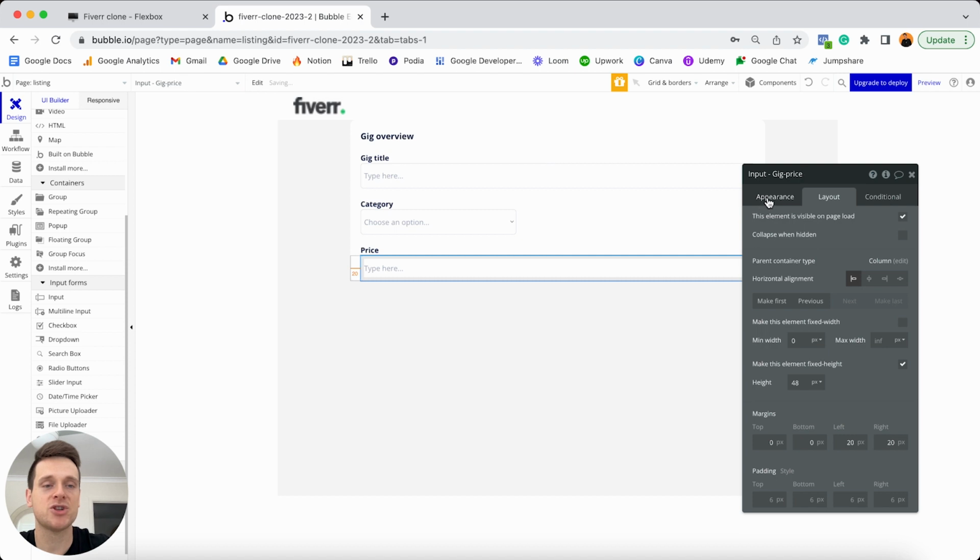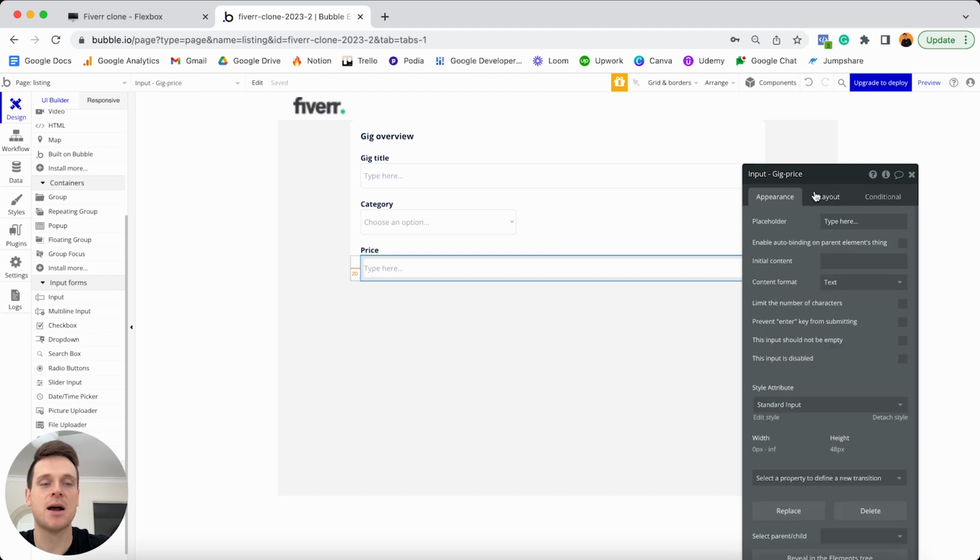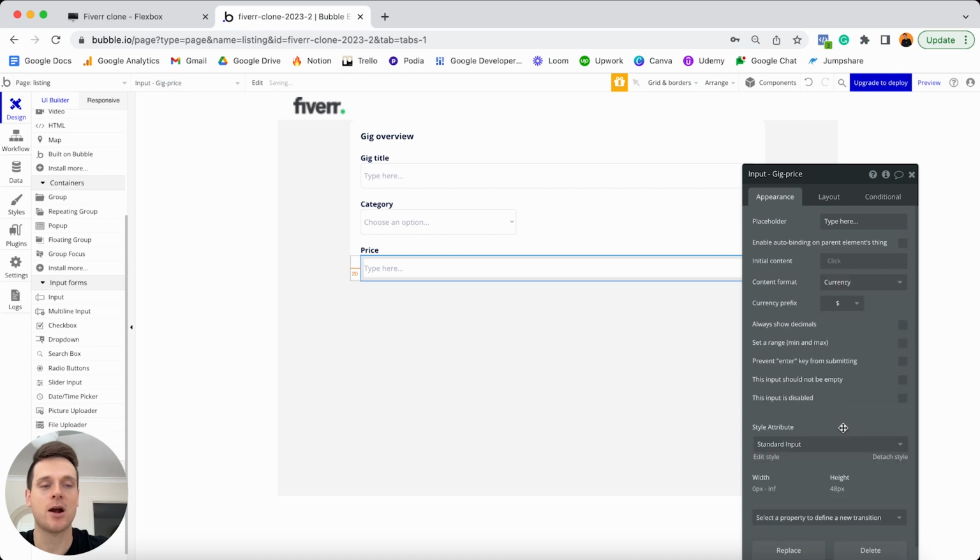I'm also going to jump to my appearance tab here and just update the content format of this input field. So right now, this input field is just storing a text value. Whereas if I open up this drop-down menu, I'd actually like this to store a currency. So that way someone can type in a dollar amount that they would like to charge for this product. Now, I'm also just going to leave my currency prefix as dollars, but feel free to select whichever option is relevant to your region.